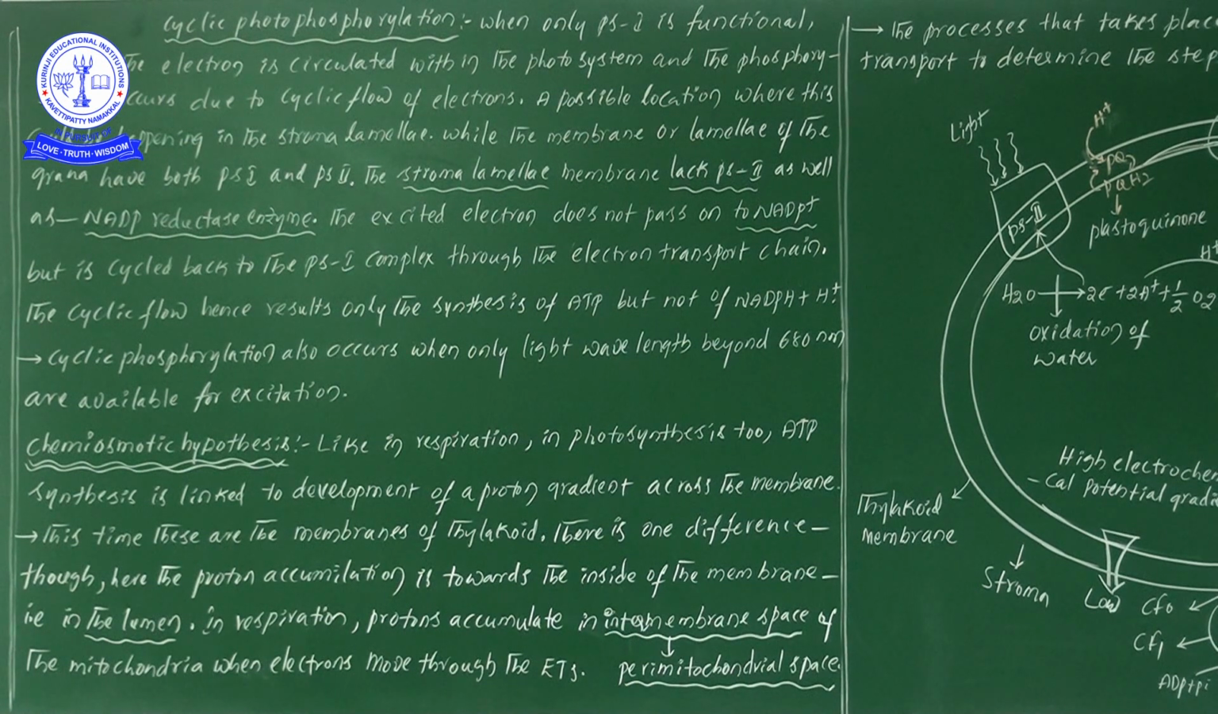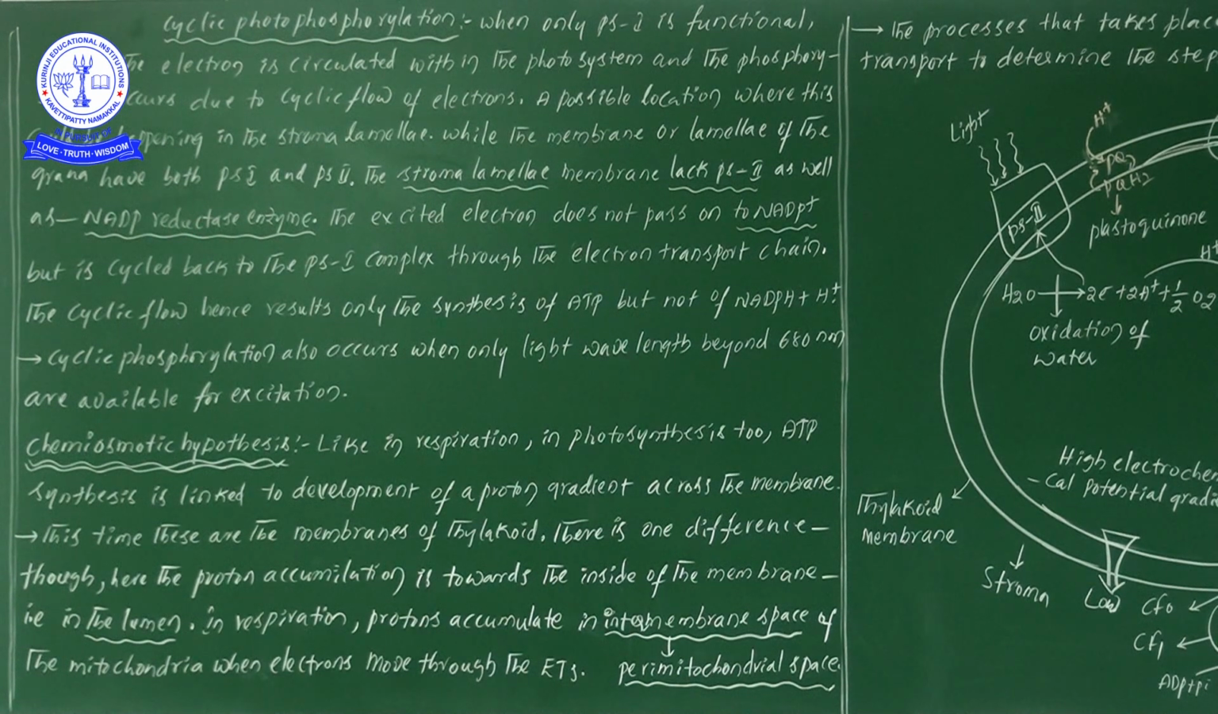When PS2 is absent, there is no chance for the oxidation of water, that is, photolysis of water. In cyclic photophosphorylation there is no presence of PS2, so there is no process of photooxidation. There is no involvement of water for liberation of electrons. Also, the NADP reductase enzyme is absent, so what preparation could not be seen?